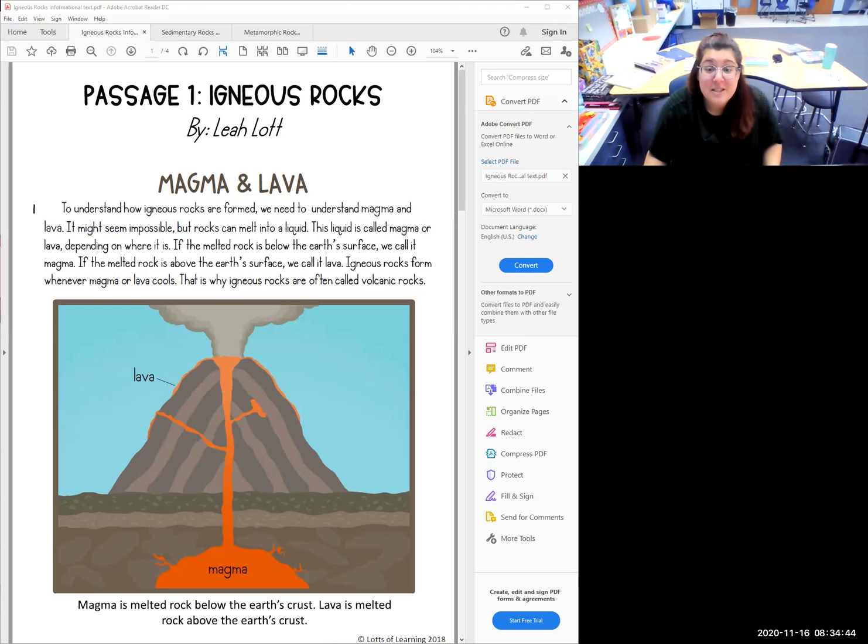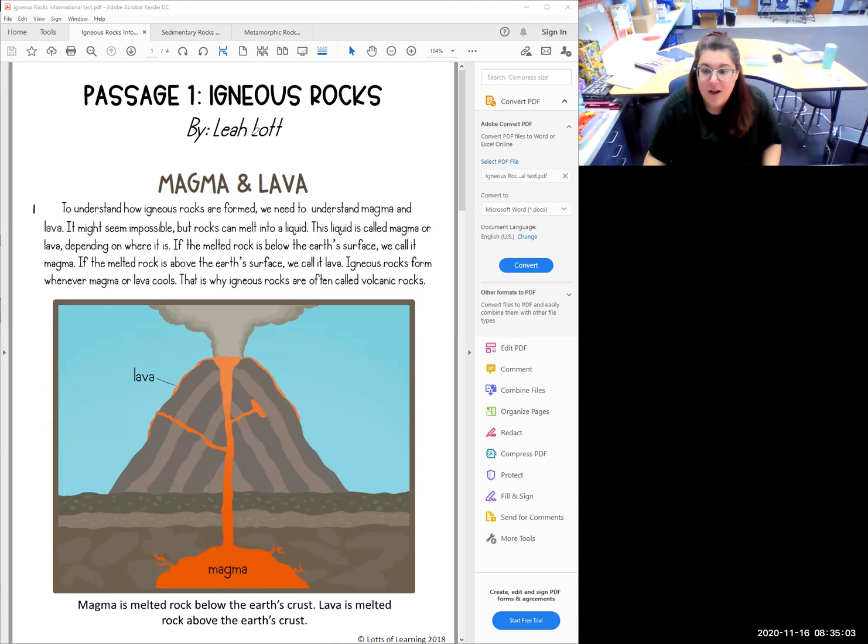Okay, so the first one we're going to start with is the igneous rocks passage. So hopefully you have this printed in front of you with a highlighter and a pencil so that you can highlight and annotate along with me, which will make your life much, much easier when it comes time to plan your essay. So here we go.